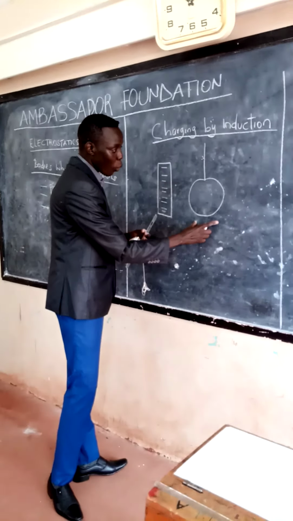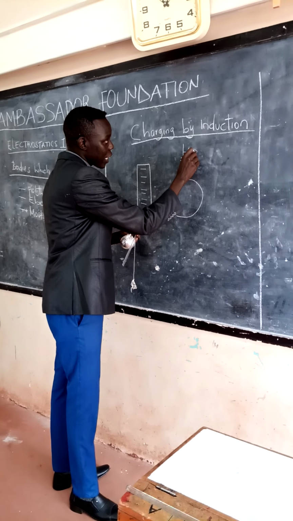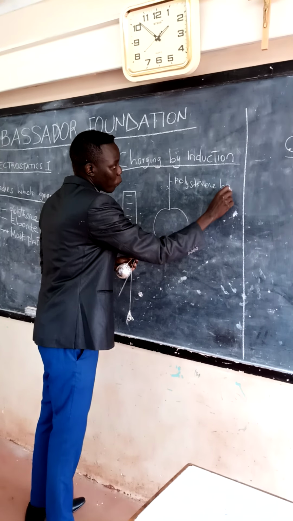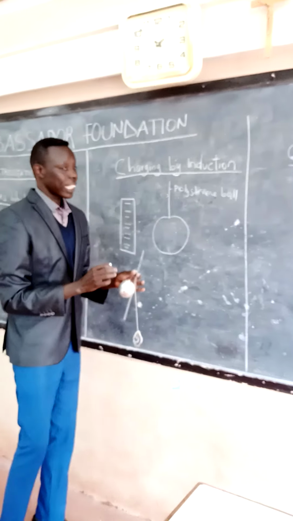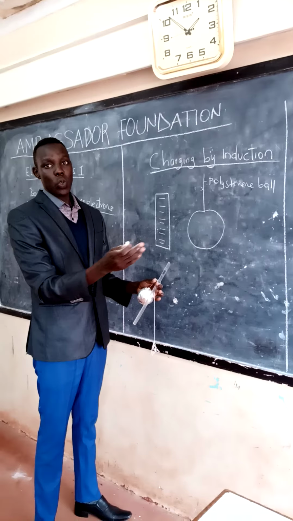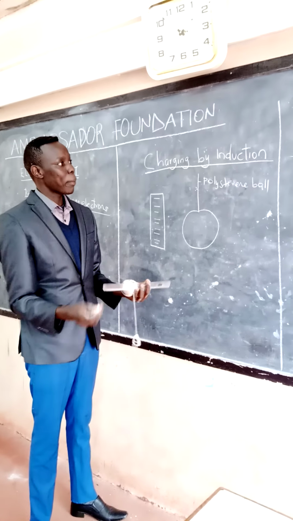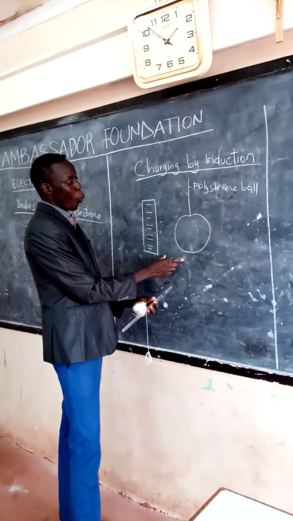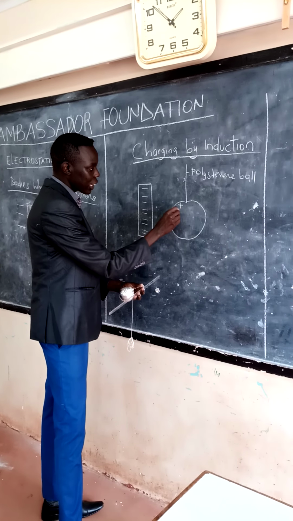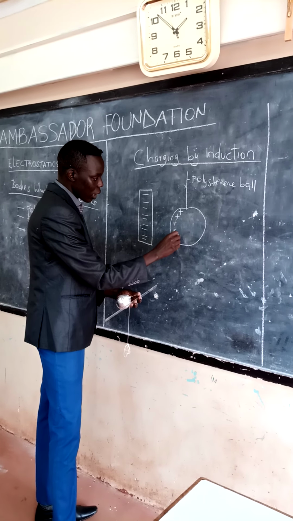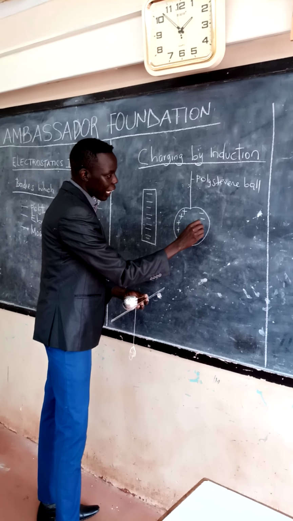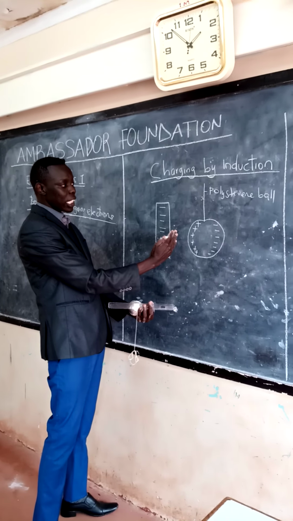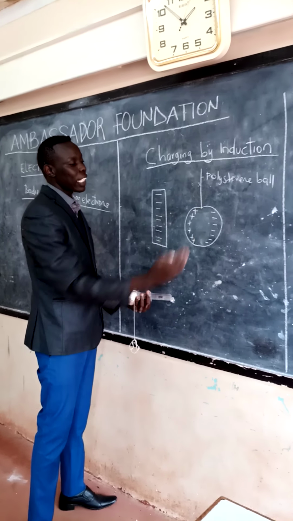This polystyrene ball has equal number of protons and electrons, equal positive and negative charges. So when a negatively charged body is brought close, it will attract positive charges and repel negative charges that way. So this side will be positive charges and that side will be negative charges.